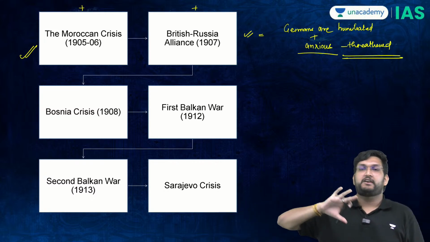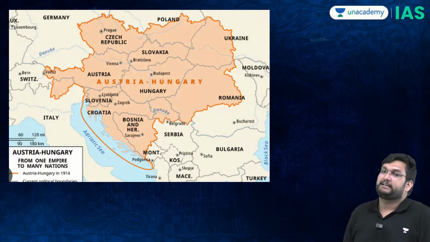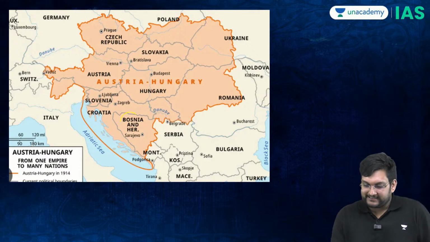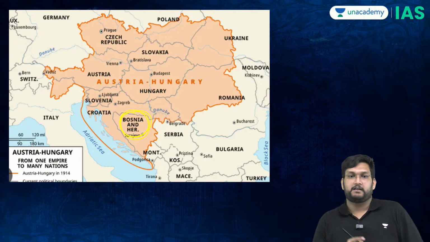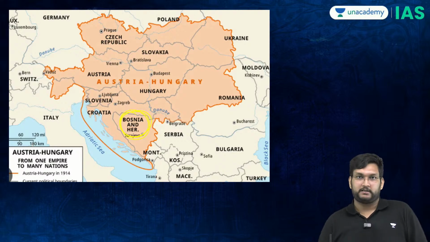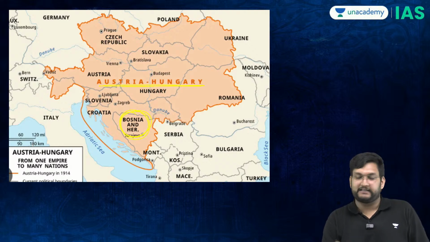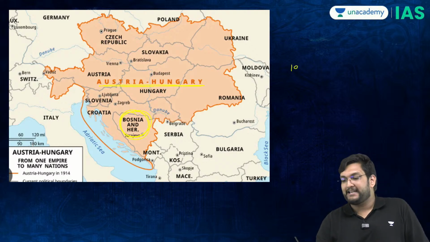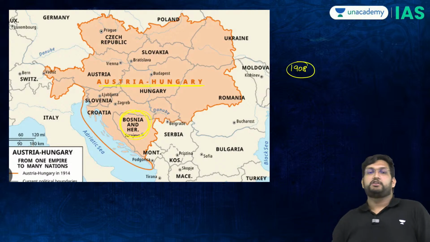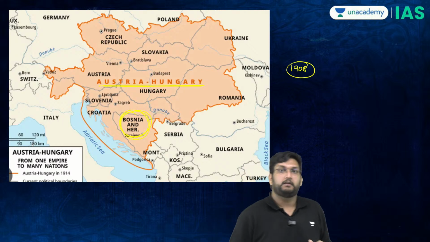Now, we shift our focus away from the Germans to this sector. This is Bosnia. Now, Bosnia was under the Ottoman map, but it was controlled by Austria-Hungary. Now, in 1908, the Austrians and the Ottomans will fight over Bosnia.